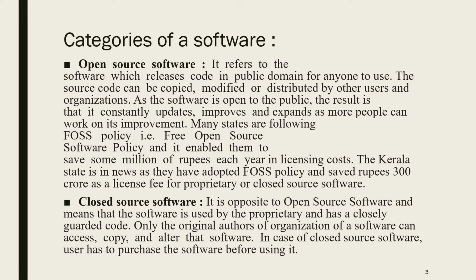Now the categories of software. The first one is open source software and the second one is closed source software. Open source refers to software which releases its code in the public domain for anyone to use. If you want to see an application's code, you right click on it when you open it in Internet Explorer, and there is an option called view source. When the source is open to all the public, it is called open source software.